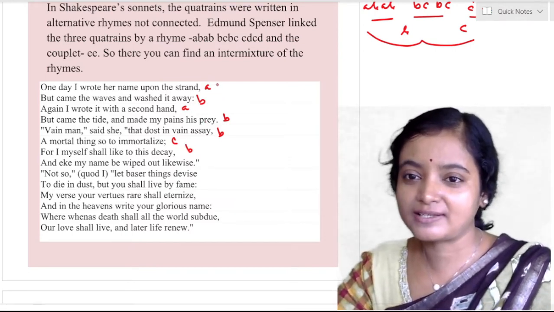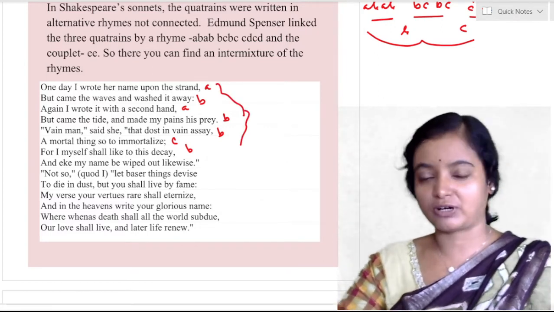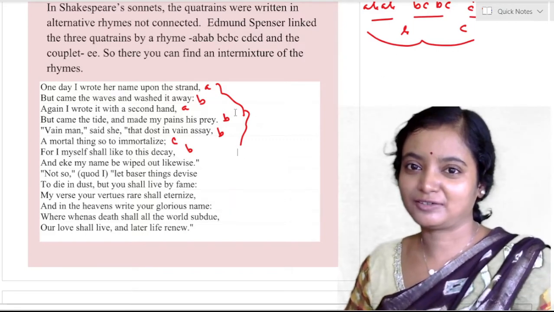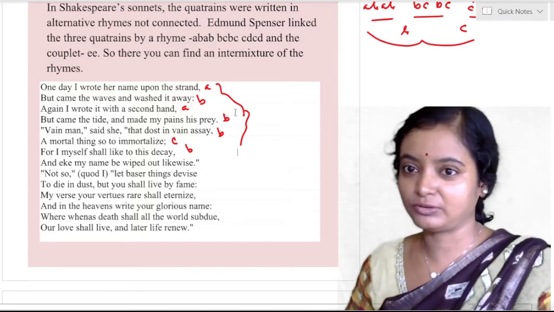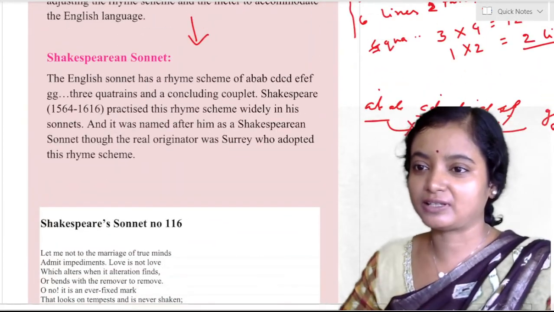So in these quatrains, the rhyme in the first quatrain is carried on in the second quatrain also. So in this way you can understand it very well. If you don't understand, then go through the text again and again, and I know that you will understand. That is the only variation. There is no continuation, but there is continuation.